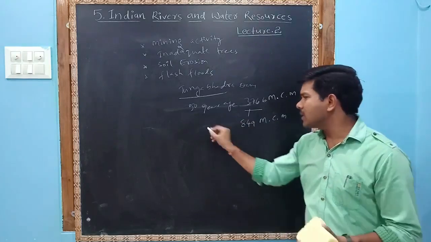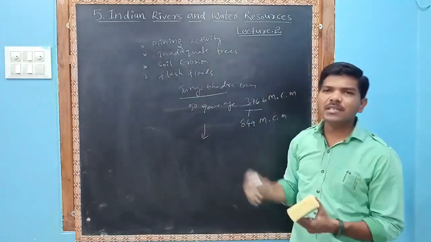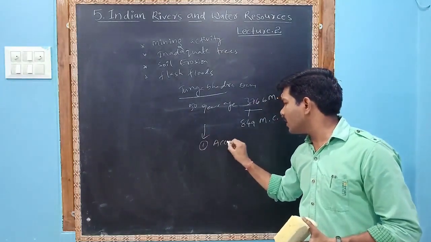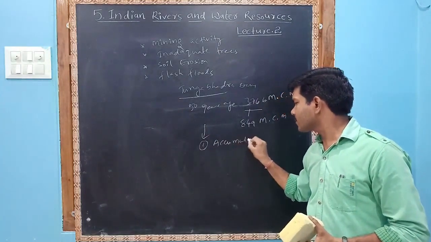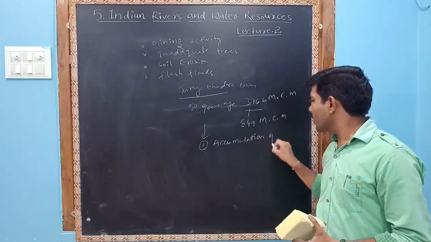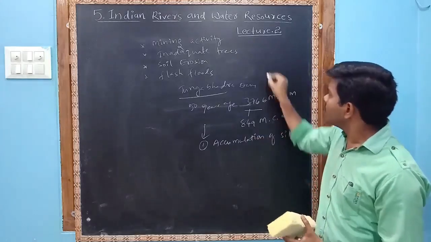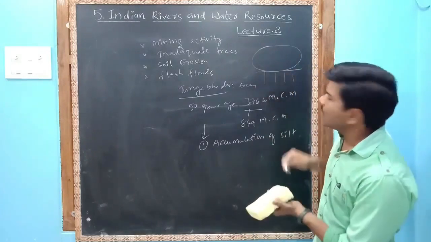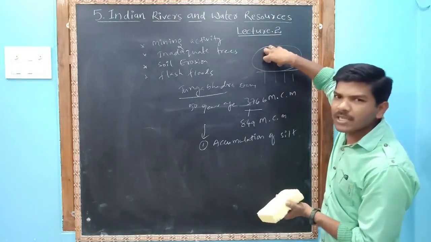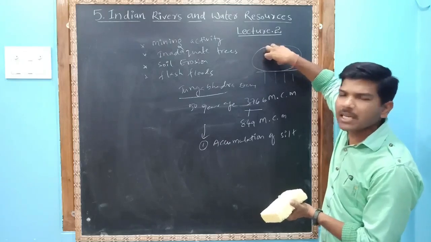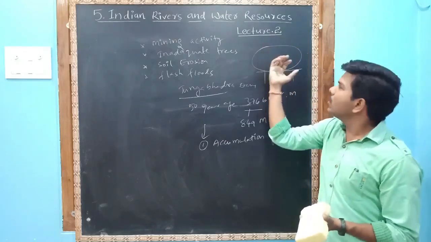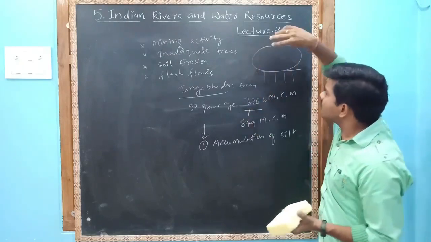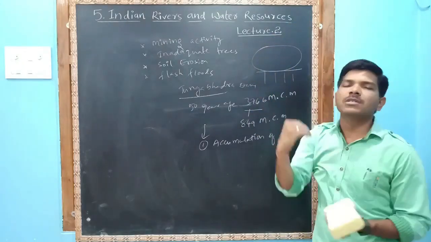Next, why, sir? What are the reasons? The first is accumulation of silt. Very important. For example, this is the Tungabhadra dam. In the dam, most of the ground underneath the Tungabhadra dam, silt has accumulated.